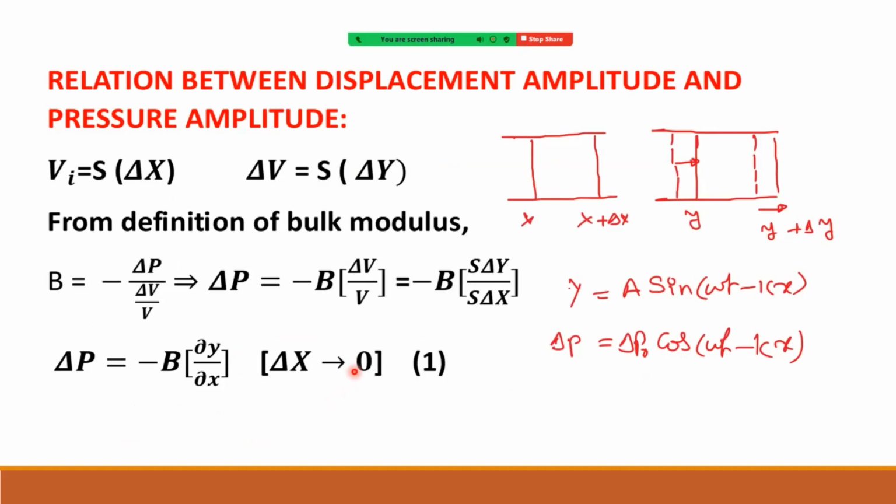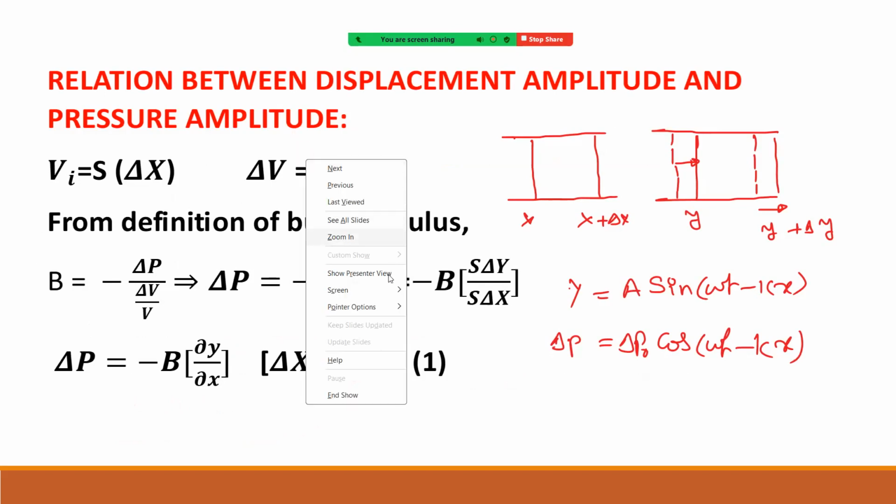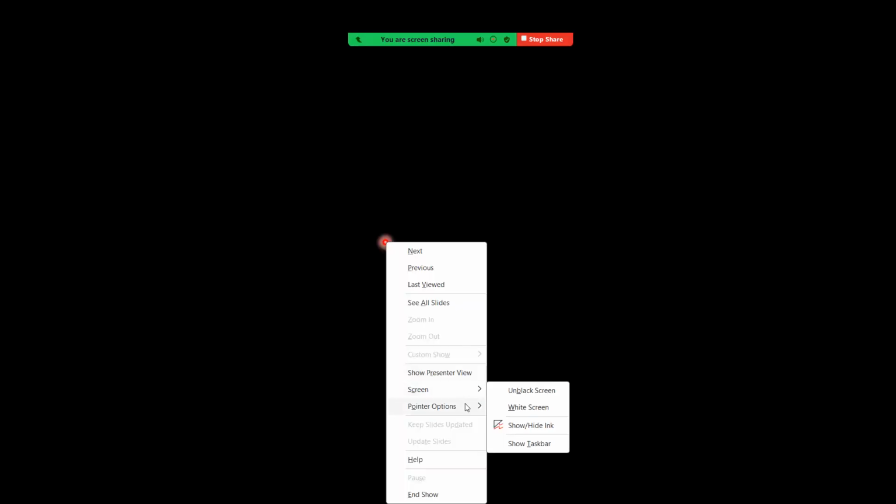Now focus on the relation between displacement amplitude and pressure amplitude. Till now we have taken the representation of a wave like y equals a sine omega t minus kx, right?